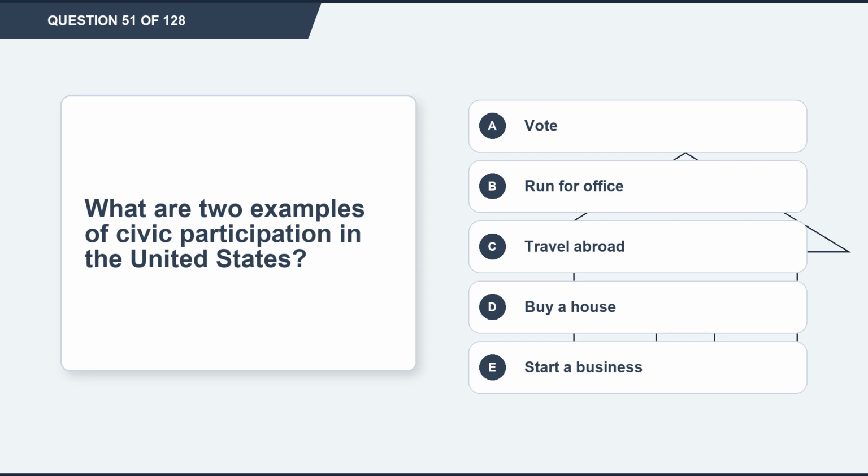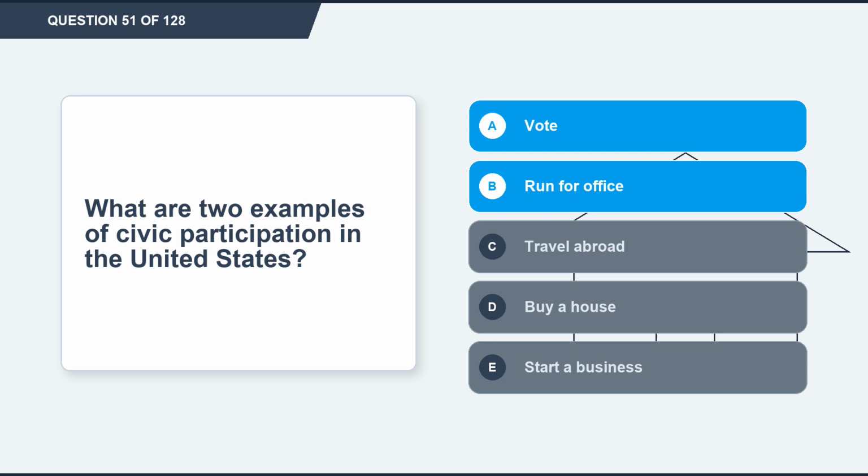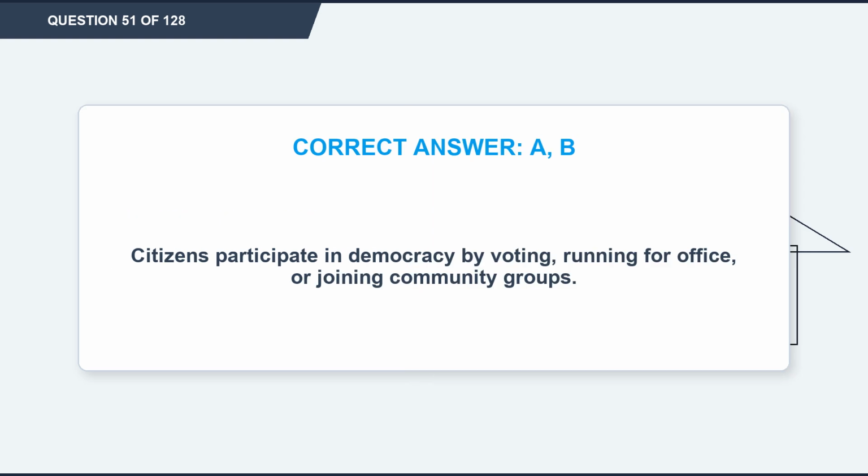Question 51. What are 2 examples of civic participation in the United States? Option A, vote. Option B, run for office. Option C, travel abroad. Option D, buy a house. Option E, start a business. The correct answers are options A and B. Option A, vote. Option B, run for office. Explanation. Citizens participate in democracy by voting, running for office, or joining community groups.